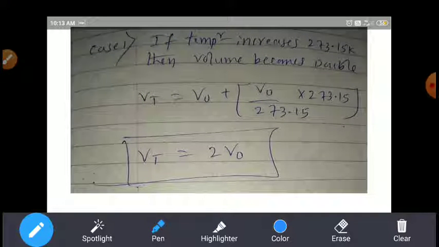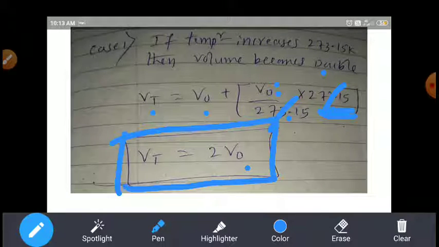So Vt is equal to V naught plus V naught by 273.15, and we are applying a temperature of 273.15, so 273.15 and 273.15 get cancelled. Then V naught becomes 2V naught. It means the total volume becomes double at the increased temperature of 273.15.